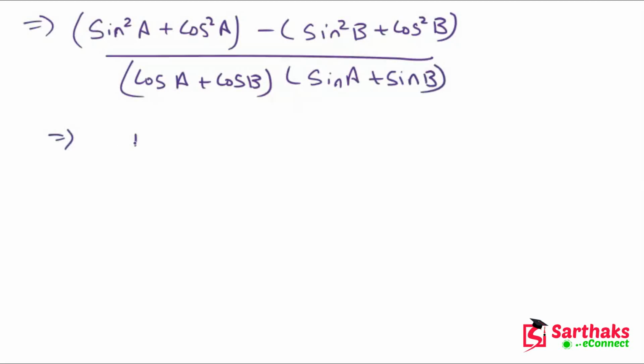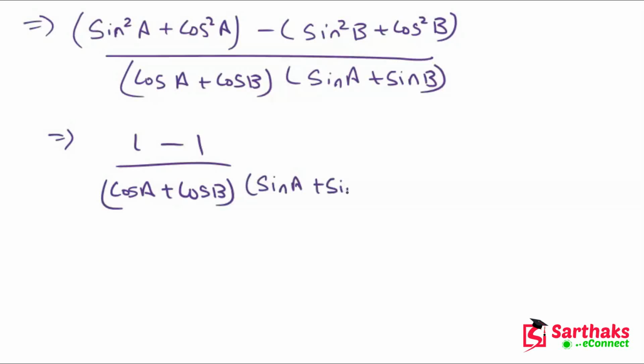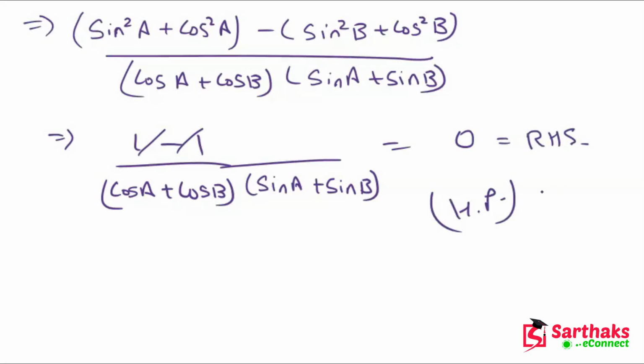Now we have 1 minus 1 upon (cos a plus cos b) into (sin a plus sin b), and this is negative, so we get 0, which is equal to RHS. Hence proved.